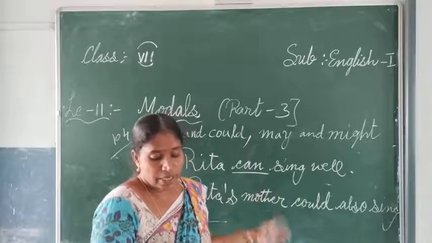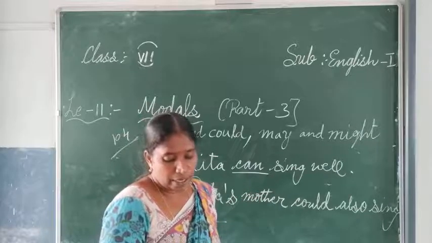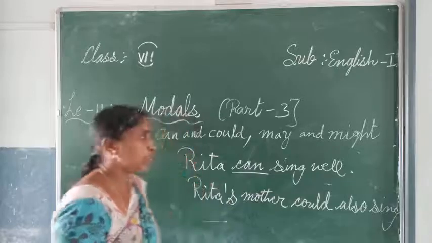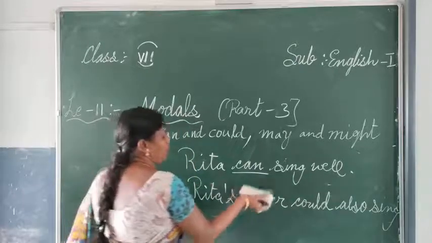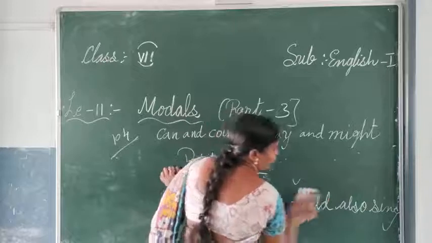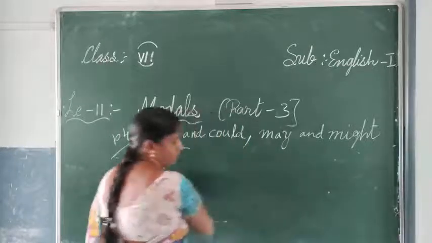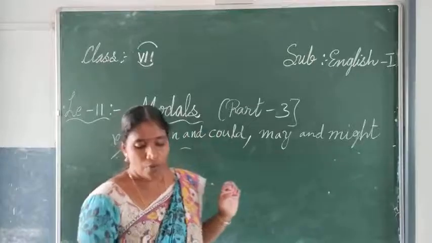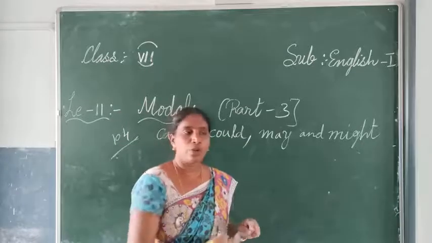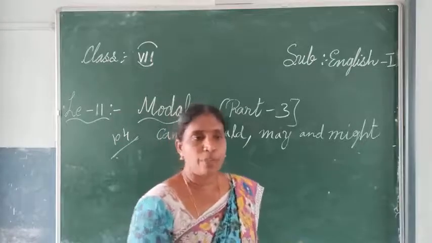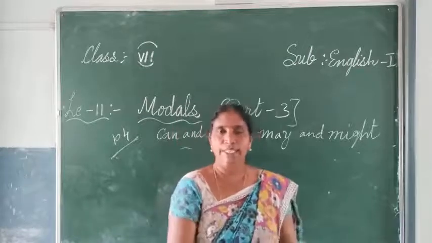The next one, seek or grant permission. When you want to seek permission, or when you want to give it, we can also use can and could. Can I say something? Before speaking, we will not just speak immediately. Can I say something to you?